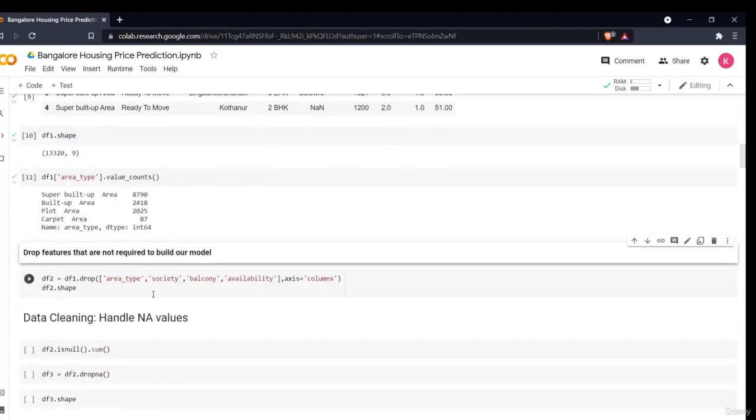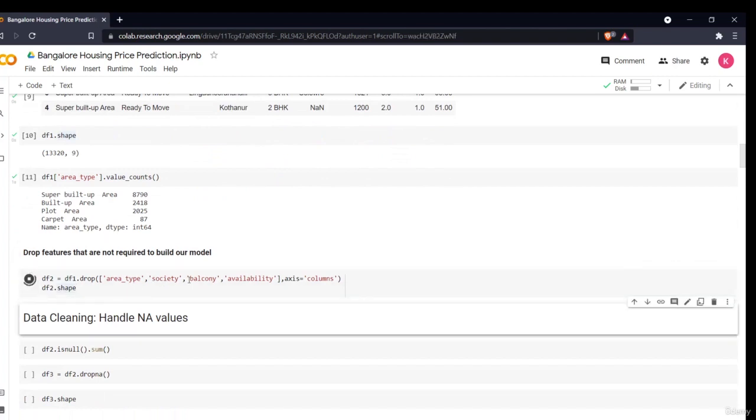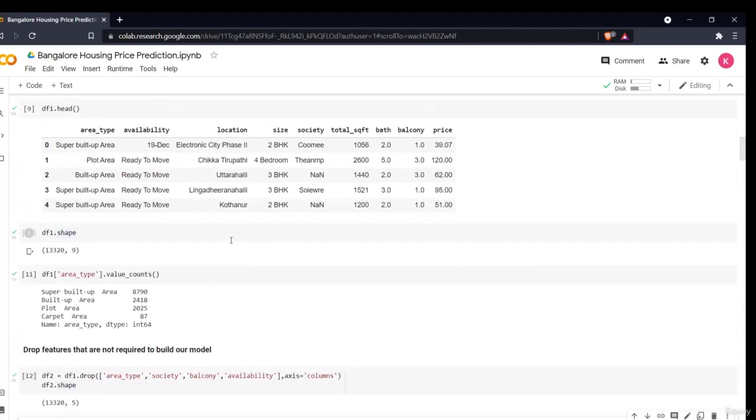Now we are dropping some of the variables which are not required. We are dropping area type, society, balcony, and availability. We don't want availability, as the price is not affected by it. We'll be dropping society. We don't want balconies. We don't want the area type. That does not have such an impact on price. So we have dropped some of them.